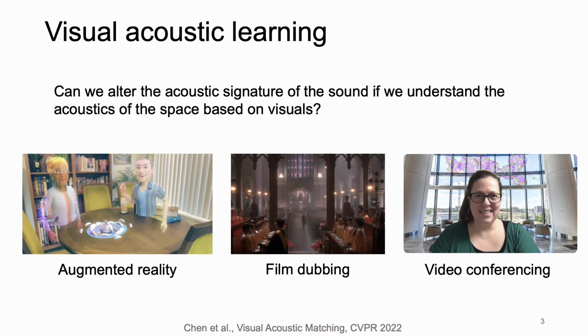What can we do if we understand the acoustics of a space based on visuals? We can alter the acoustic signature of the sound. For example, in augmented reality, when we have a virtual phone call, we want to make the caller's voice sound like they were speaking in the same room. And for film dubbing, we want the dubbed speech to sound like it was recorded in the filmed space. And for video conferencing, we want to match people's voice to their background image.